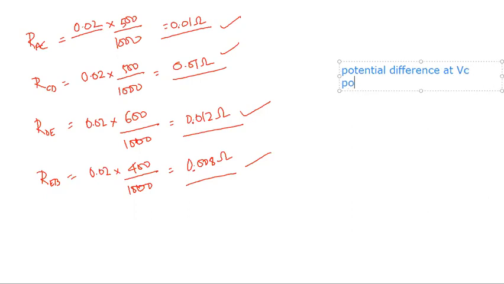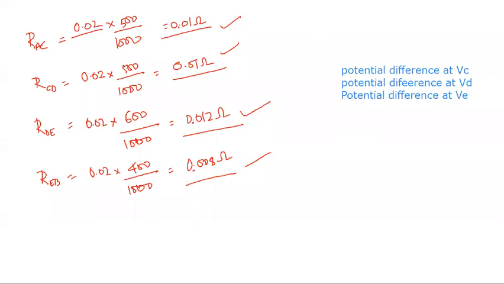Next, the potential difference at VD is to be found out. Next, the potential difference at VE is to be found out. That way you can find out the potential difference at each and every point that is present there.